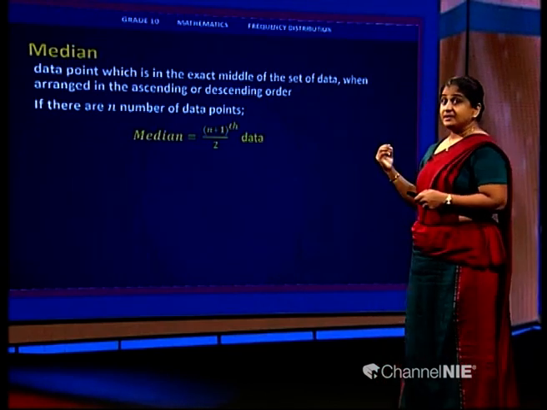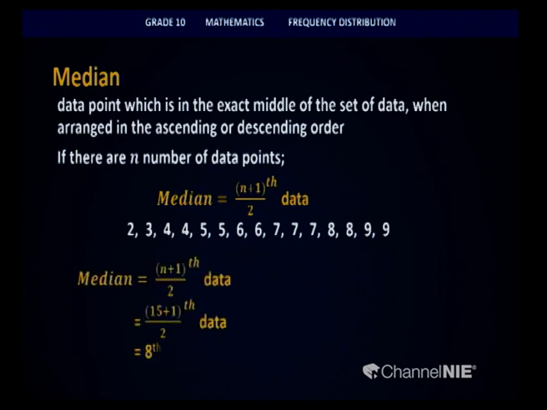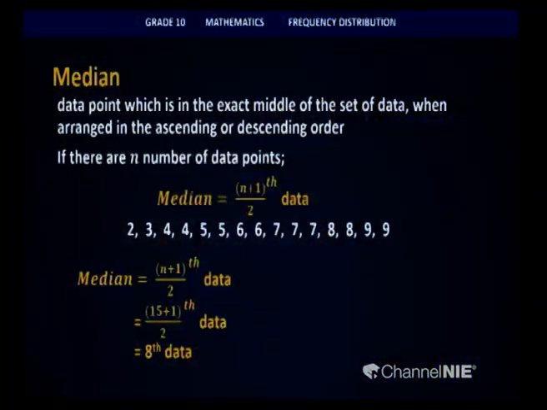So, in my example, when I arrange it in ascending order, you can see all the 15 data points in order. To find the place of the median, I have to add 1 to the number of data points and divide it by 2. So, here 15 plus 1 will be 16, divided by 2, it will be the 8th data point. So, the place is 8. In my set of data, if we keep on counting, we can identify the 8th value to be 6. So, the median of this data set will be 6.